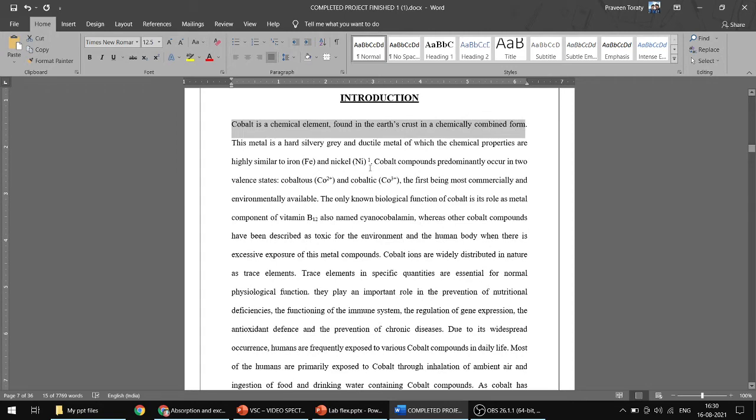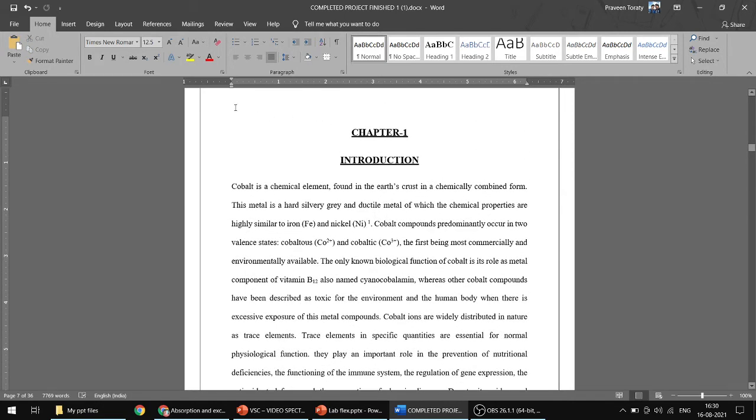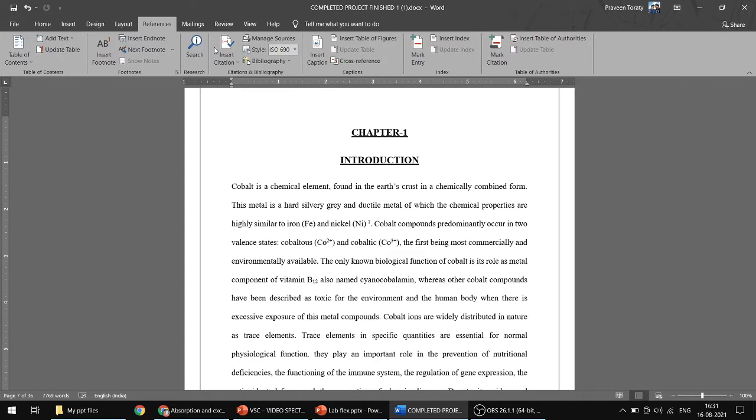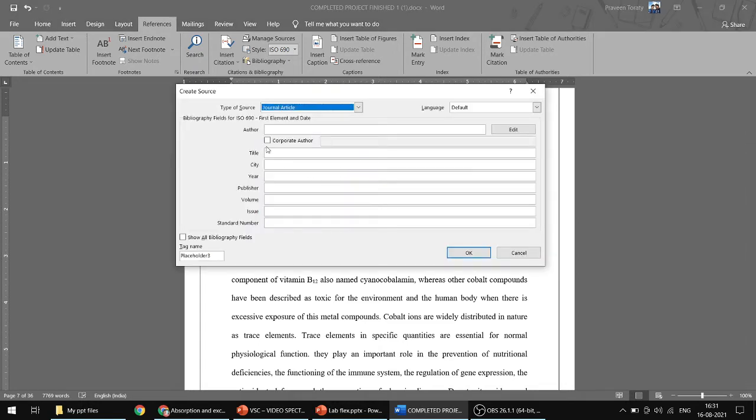So what are the sources? What are the various types of sources? From here you have to concentrate carefully. You see the headings here, there are different headings given here. Go to references, click on this, insert citation. You are able to see insert citation here. Click on this, add new source. So that is what you will add. After clicking, you will be getting this particular box.